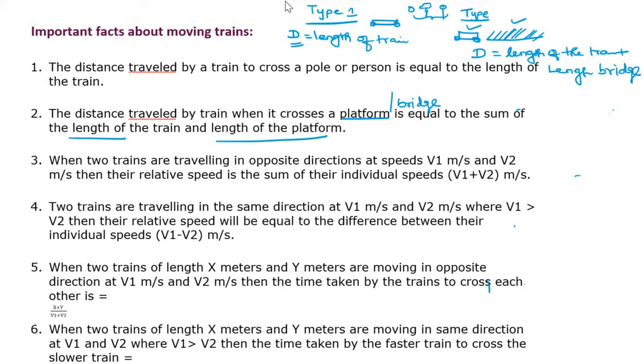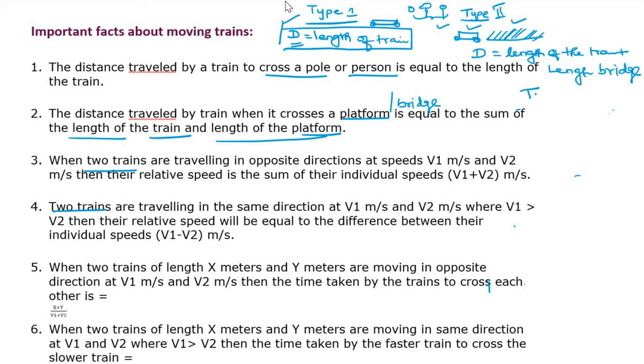Okay. So these 2 points we must be clear about. First one, type 1 is train is moving, crosses the pole or a person or a tree. At the time D is the length of the train. Second, type 2, train is moving on the bridge or a platform. At the time the distance is length of the train plus length of the platform. Okay. And then third one, two trains, that is totally different type. Okay, these two are the same.